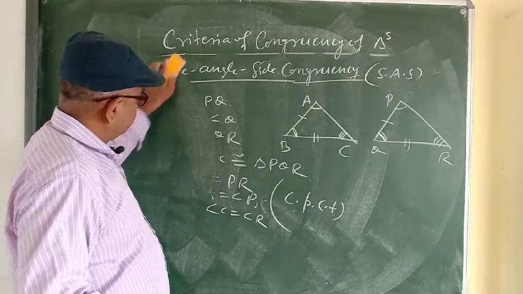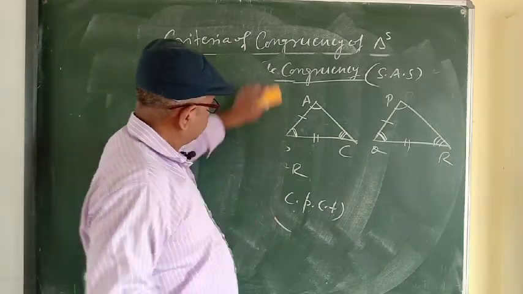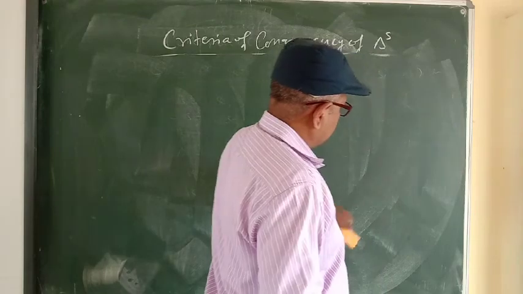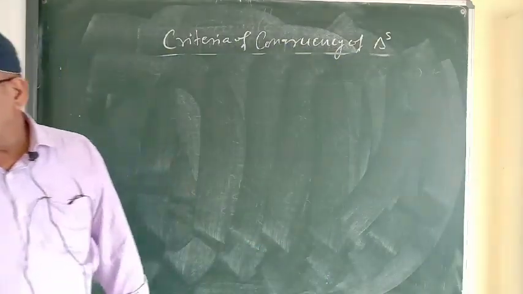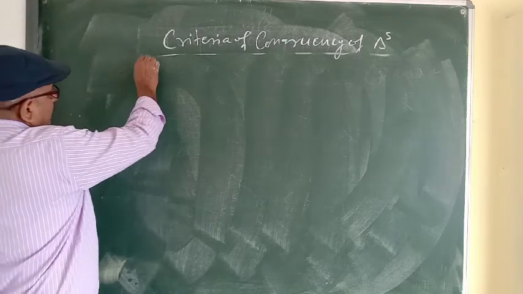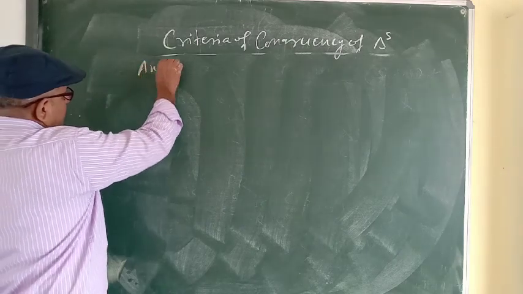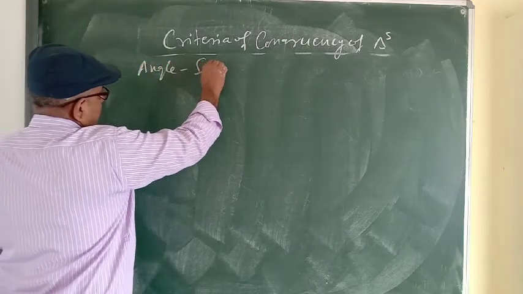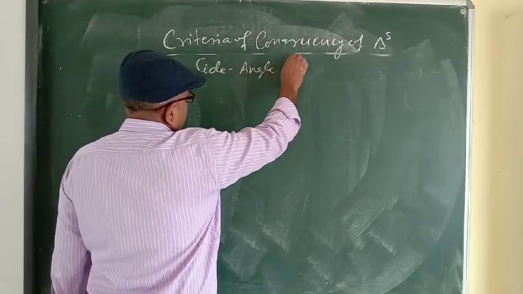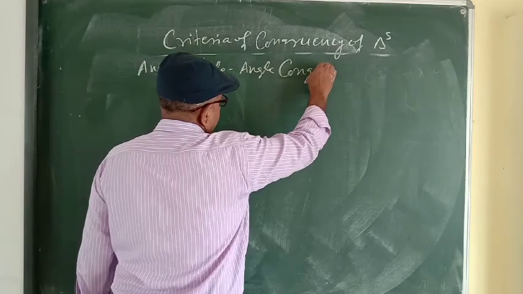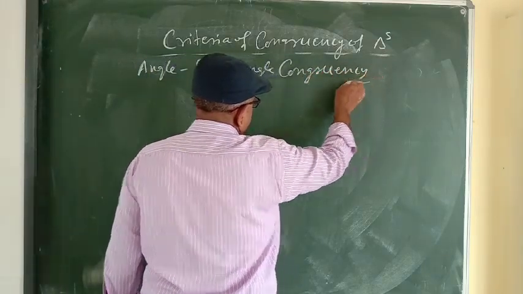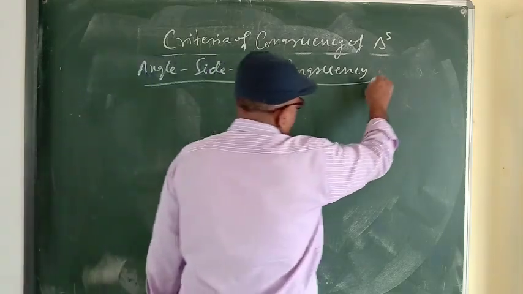See the third one. Third one, angle side angle.